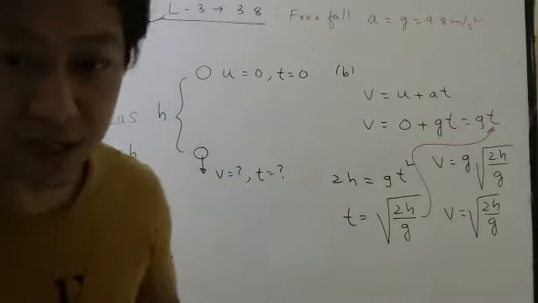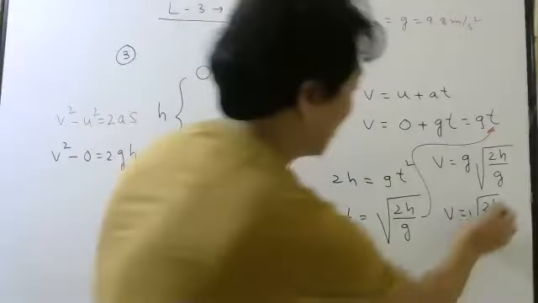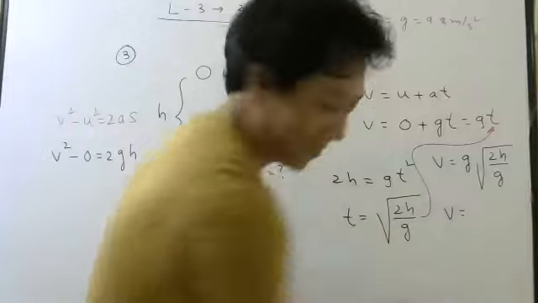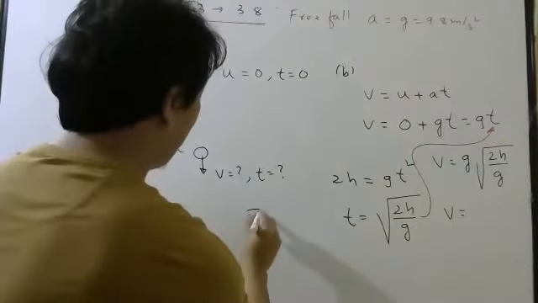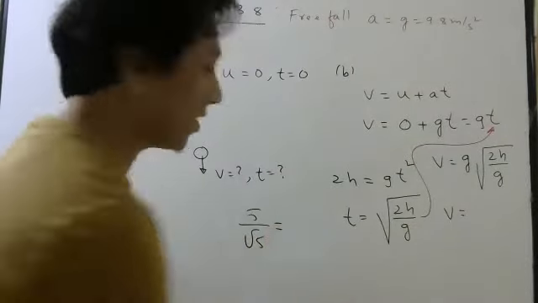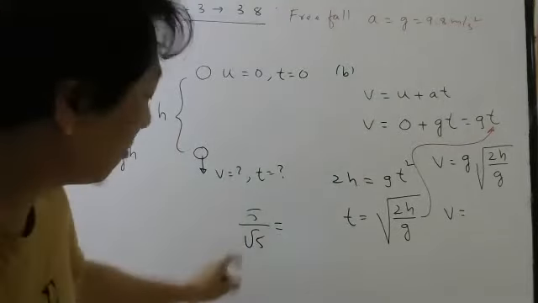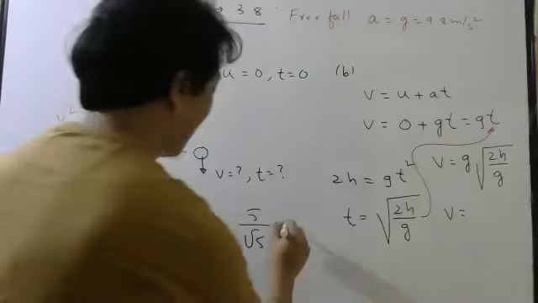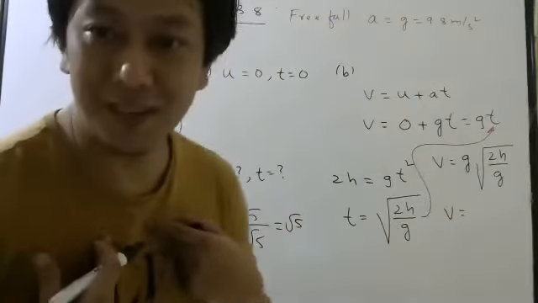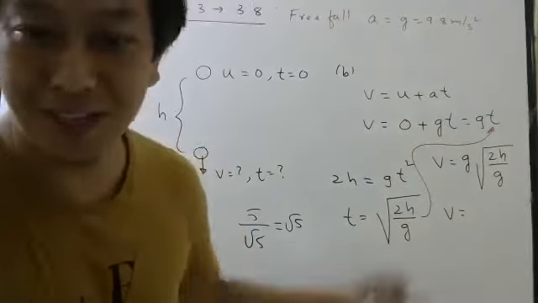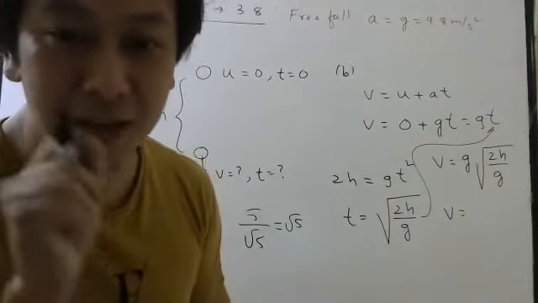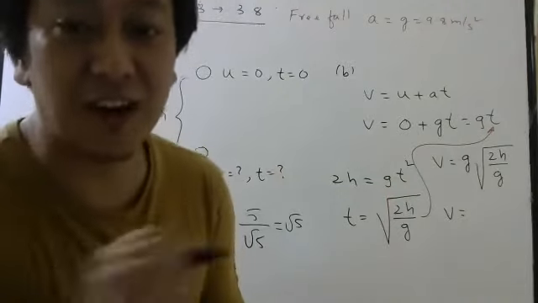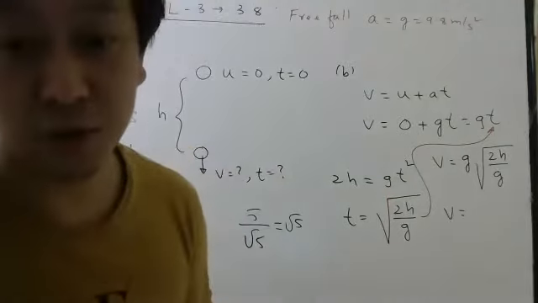Oh, I have made one mistake, students. See, 5 divided by root 5 is what? Root 5. So even a person with so much experience makes such mistakes. So it is very possible in the exam when you try to do it fast, you will also make such mistakes.